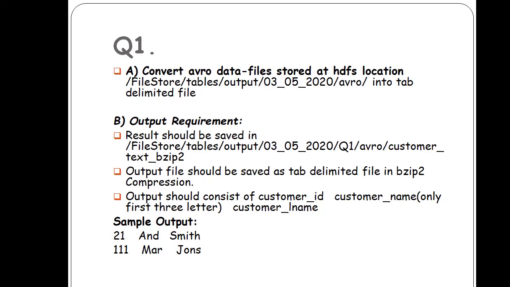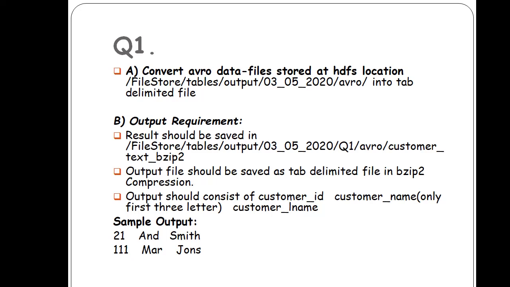It means when you are writing the data, you have to convert it to the compression file format bzip2, and the columns should be separated by a tab space. The output should consist of customer ID, customer name (only the first three letters), and customer last name. The output should be like the sample output: customer ID, and then the first name with only the first three letters.